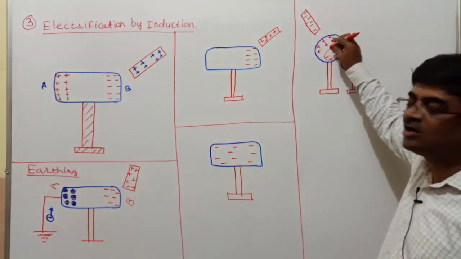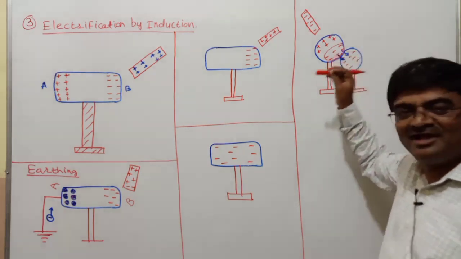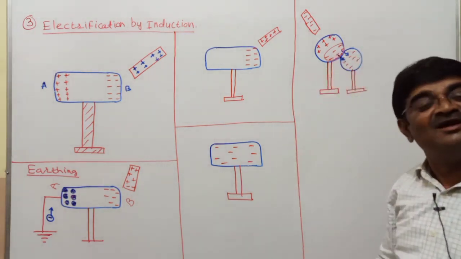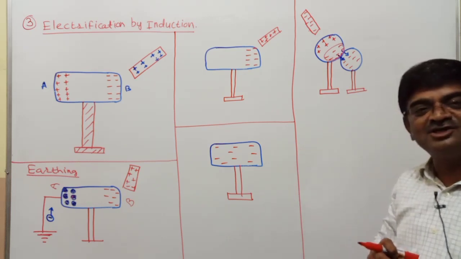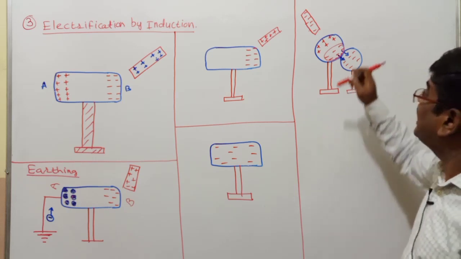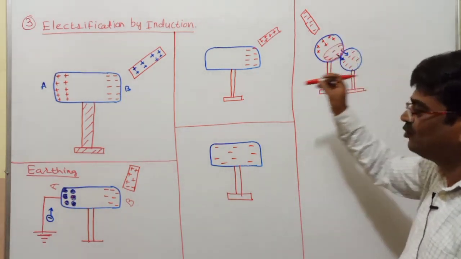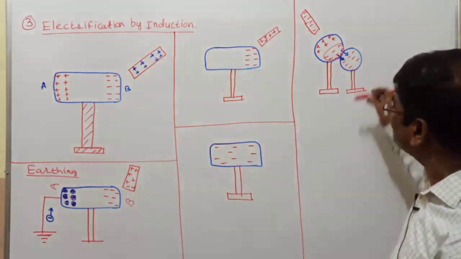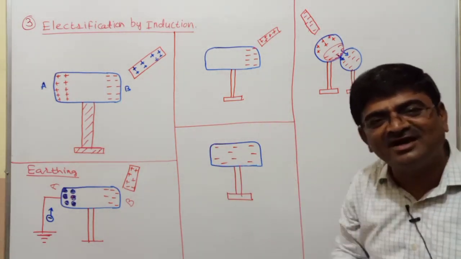This body I have got positively charged. Whereas, an interesting thing, even this body will be charged negatively. But remember, you may question me, sir, an uncharged body gets the opposite kind of charge to that of the one I have taken. I had basically this one as the taken body. This is the supporting one. If I don't want to go for earthing, this is for my support. One way I have got is to remove those electrons or add the electrons.